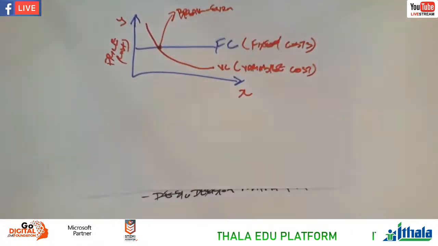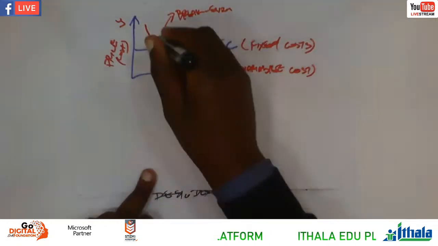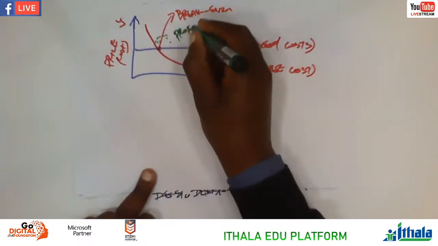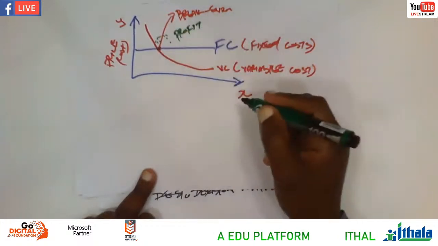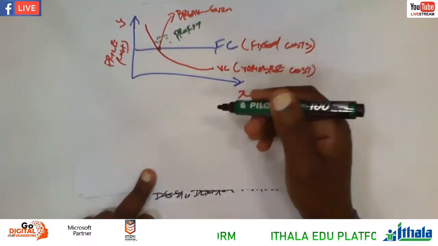So what does that mean? It simply means that above this break-even point, the business is making a profit. So if we produce more than the break-even point, we are making a profit.